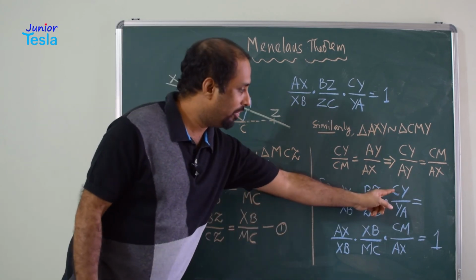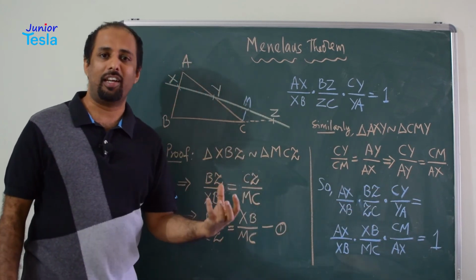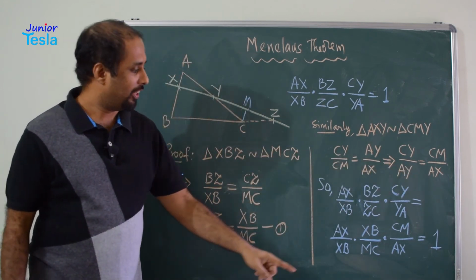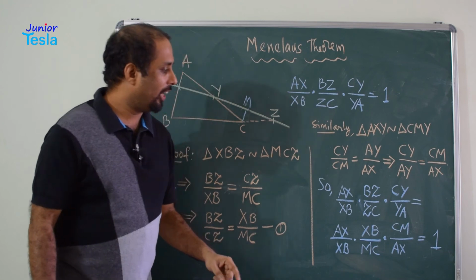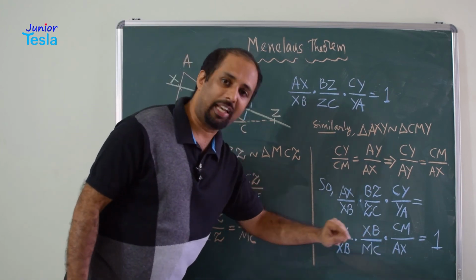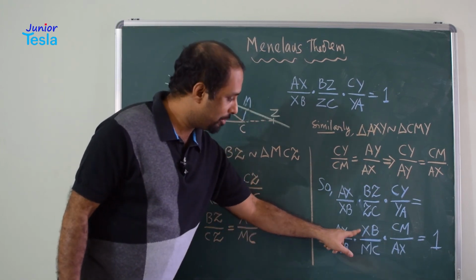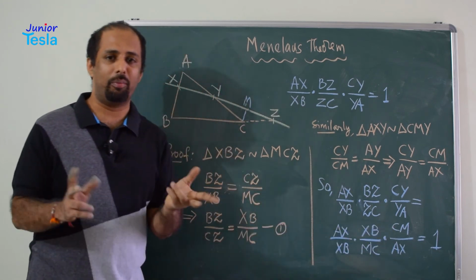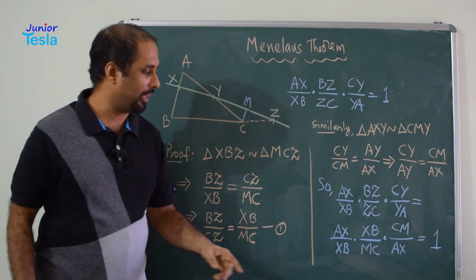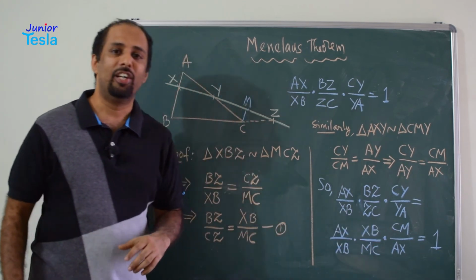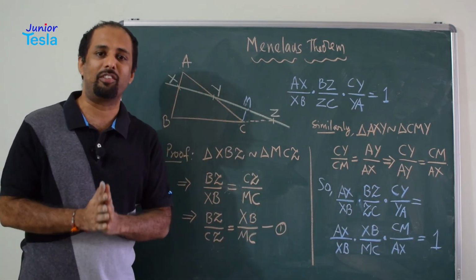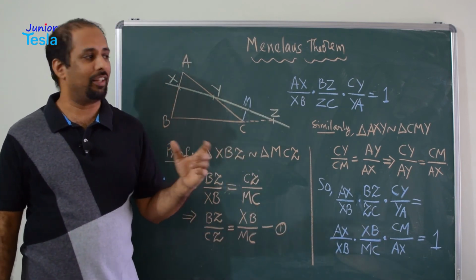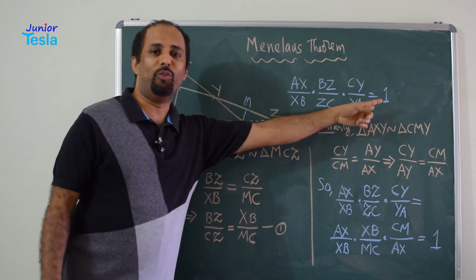Now similarly CY divided by YA. This ratio is replaced by CM divided by AX. So CM by AX. Now AX and AX get cancelled. Now XB and XB get cancelled, and CM and CM, CM or MC both are same because it is a line segment, so CM and CM get cancelled. So all the numerators and denominators got cancelled to each other. Finally we are left with only 1, and that is why this entire expression is equal to 1.